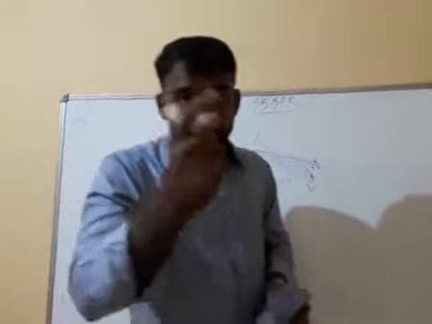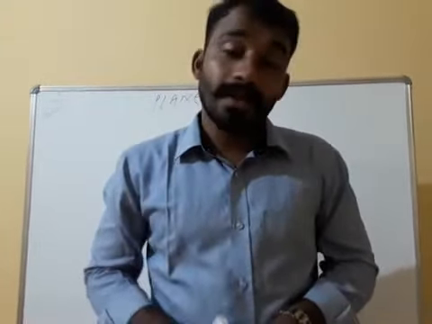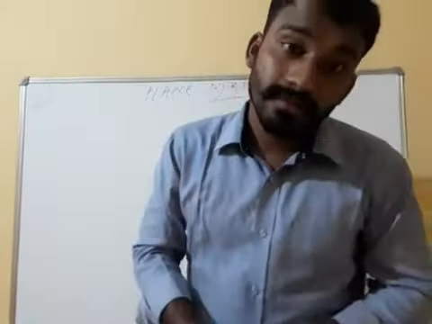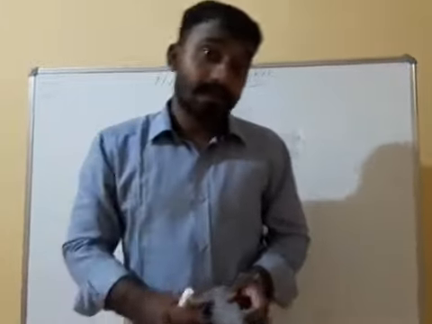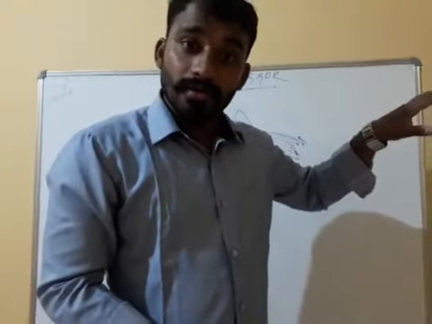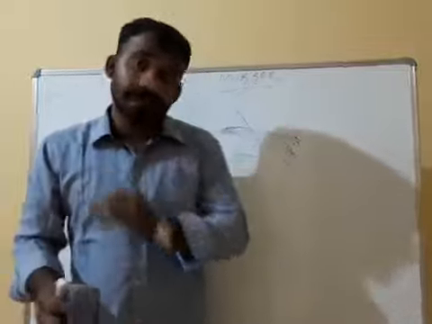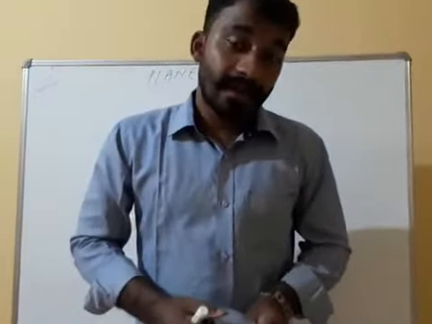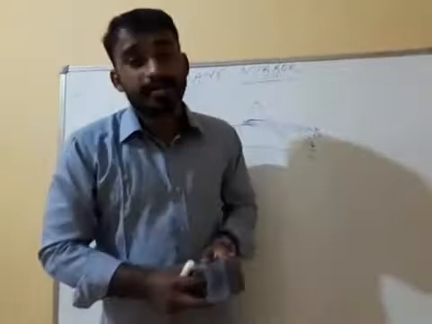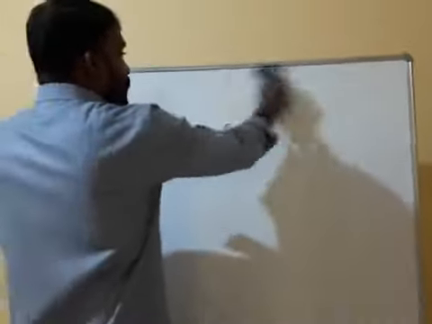VIBGYOR. Already you have seen a rainbow in the sky, and the rainbow is also a mixture of what? 7 colors. You know that 7 colors you are getting, yes or no? It means white light is the mixture of 7 colors. Now what are primary colors and what are secondary colors?